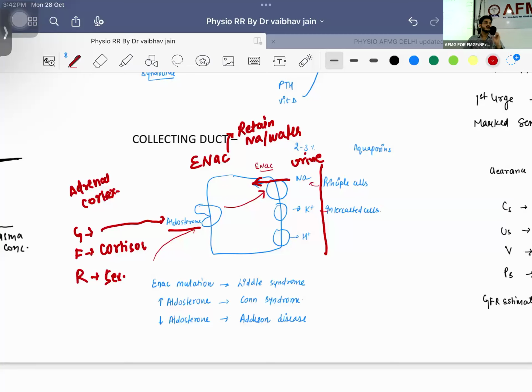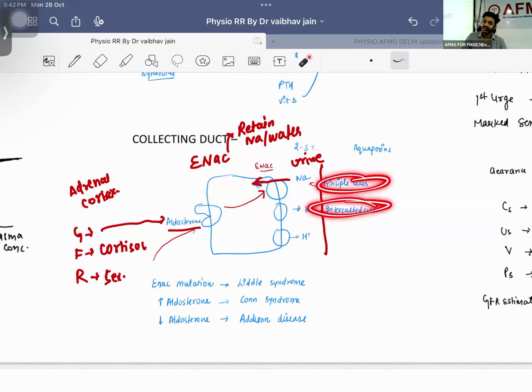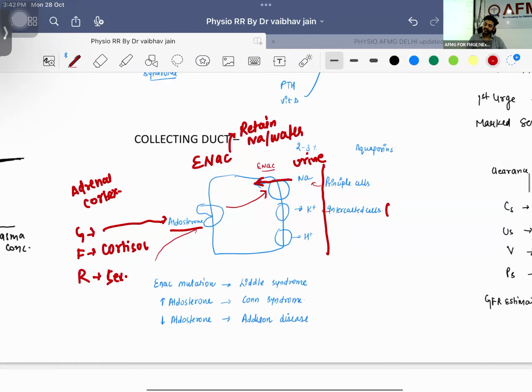And aldosterone, what you learned here about aldosterone: more aldosterone means what? More retention of sodium and water. And if there is more retention of sodium and water, what will happen to the BP? Fluid overload will be there, and because of that fluid, BP will be increased, right? How many cell types do we have? Principal cells and intercalated cells. This is known as the intercalated cell, this is known as the principal cell. The potassium channels are also known as renal outer medullary potassium channels. Sometimes they will refer to it like that.